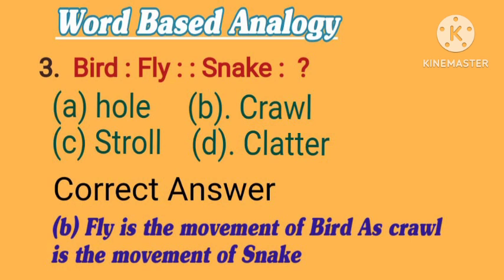3. Bird is to fly, as snake is to what? Options are A. Hole. B. Crawl. C. Stroll. D. Clatter. Correct answer is B. Crawl. Fly is the movement of bird, as crawl is the movement of snake.